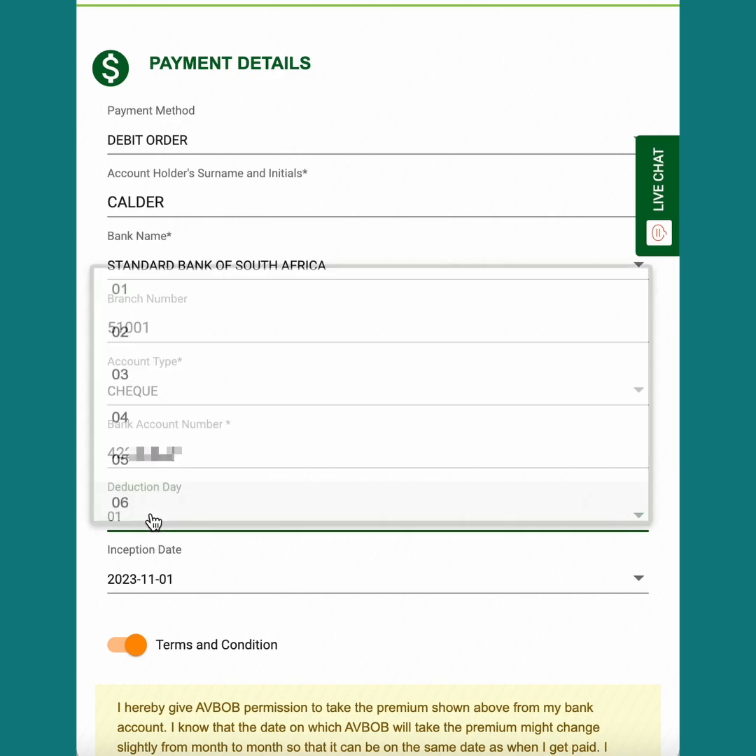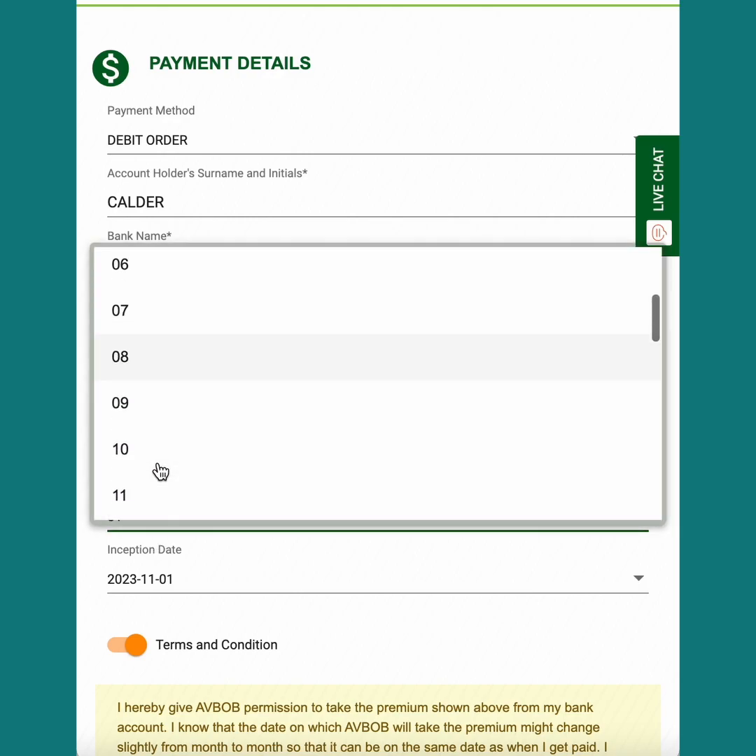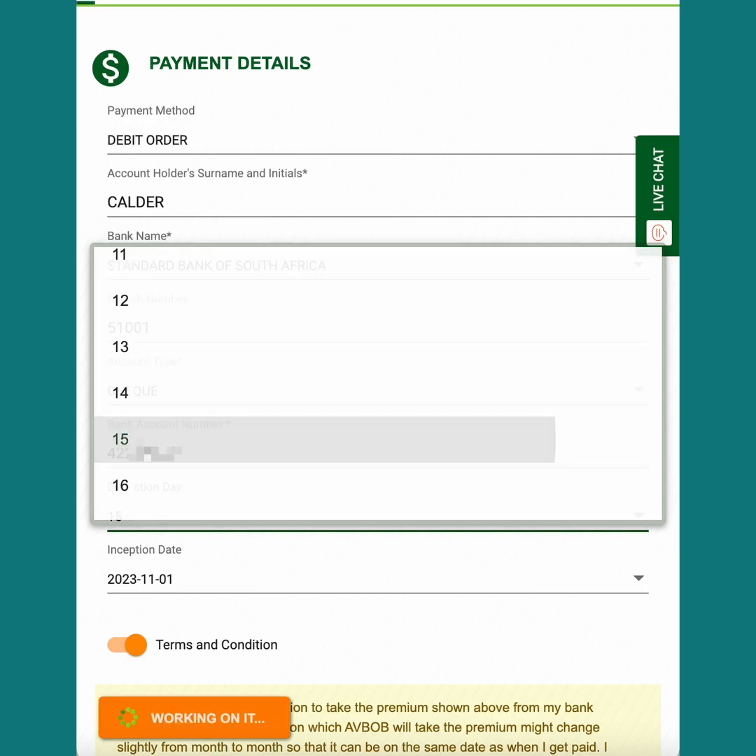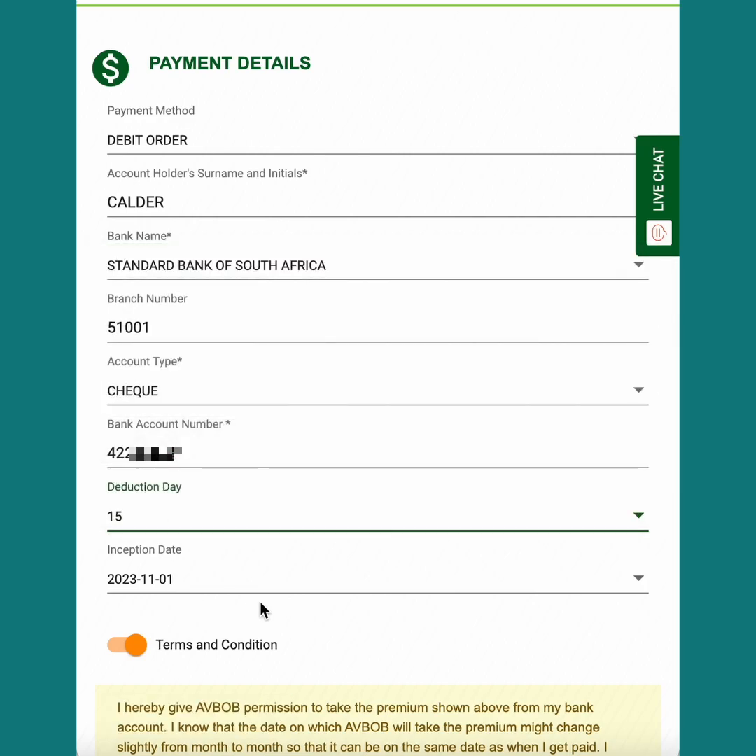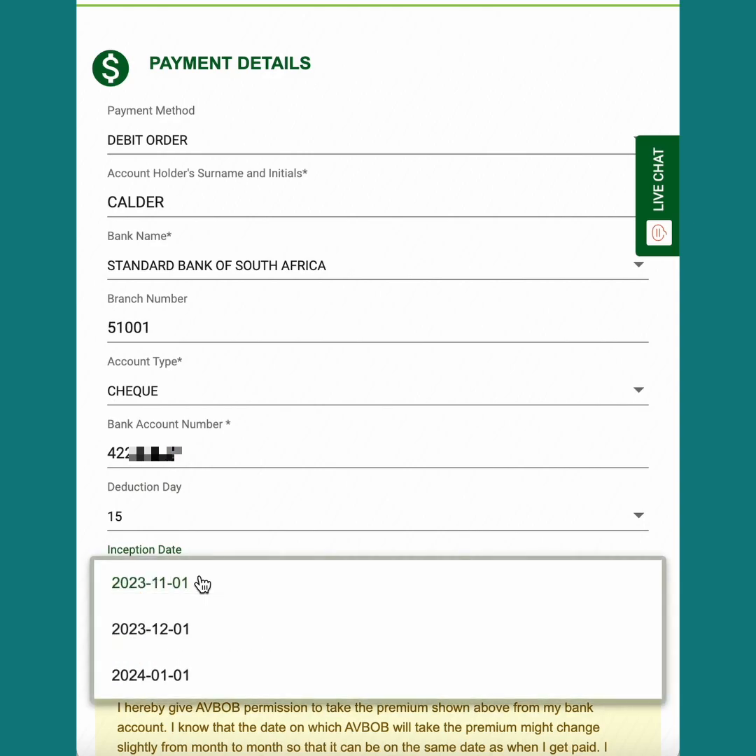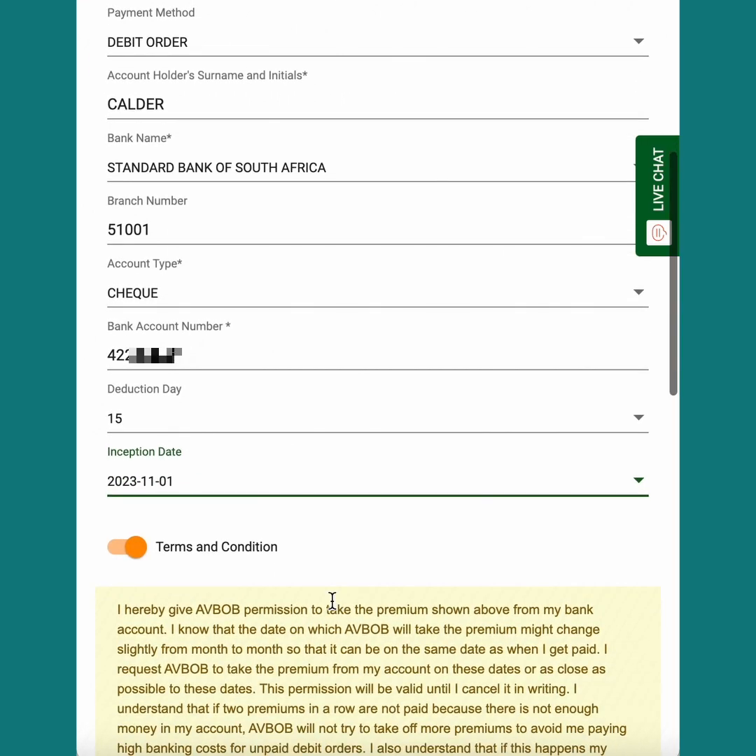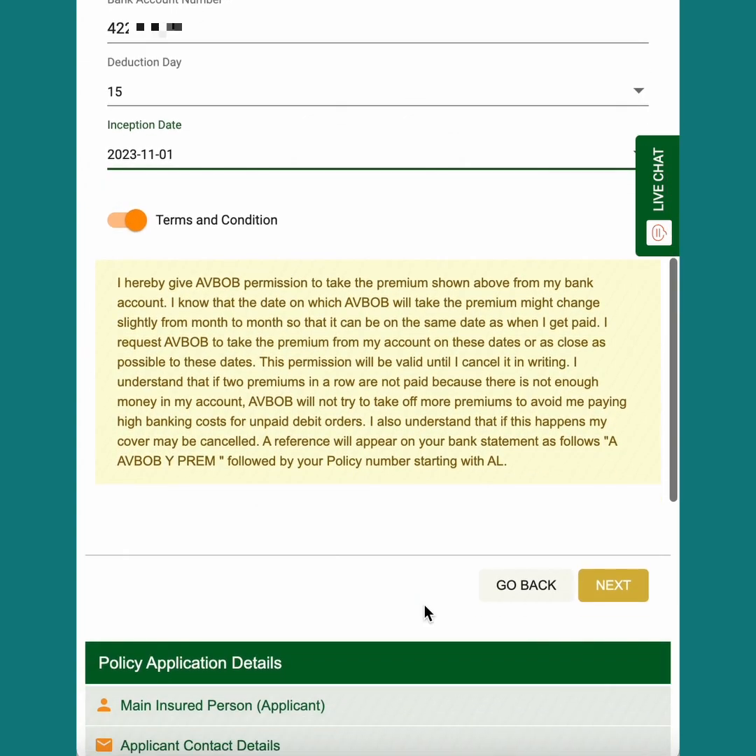So I'm going to change my dates to the 15th. Because in that date, it's going to be in the next month, and also I get paid on the 15th. Your inception date is when your policy will actually come into effect. So when will you be covered as an insured person? I'm going to choose the 1st of November over here. I've agreed to the terms, and I click Next.